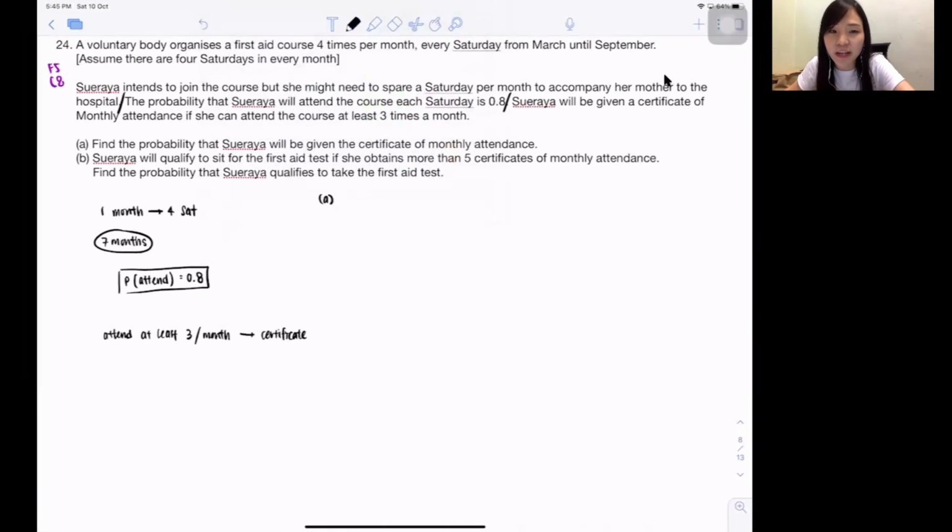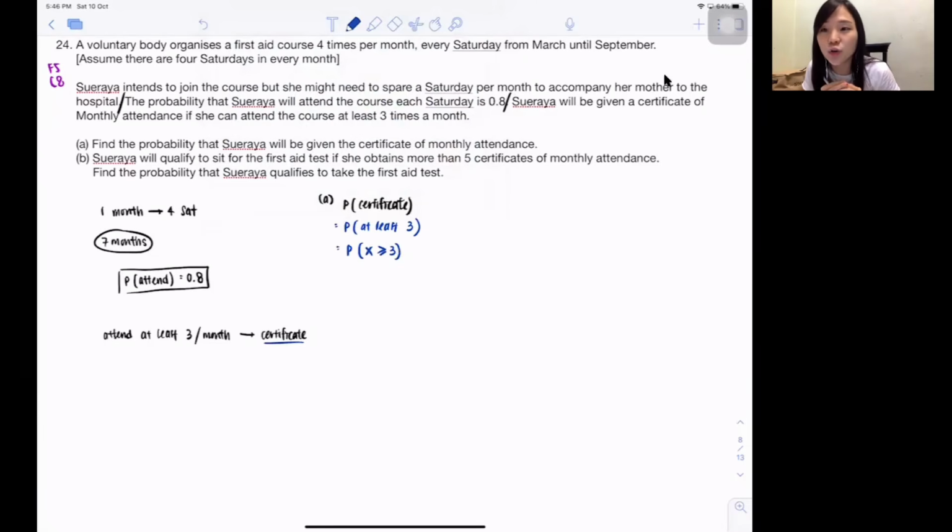Find the probability that Suraya will be given the certificate of monthly attendance. So now they're asking you the probability that she will get the certificate. Based on what I just listed out, for you to get the certificate, she needs to attend at least 3 times in 1 month, correct? So at least, every single time you want to find the unknown, you always call it X. At least means minimum. At least always means minimum 3 times. That means it can be 3 or anything above. That's why X is bigger than or equal to 3.